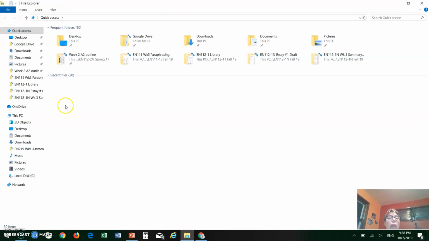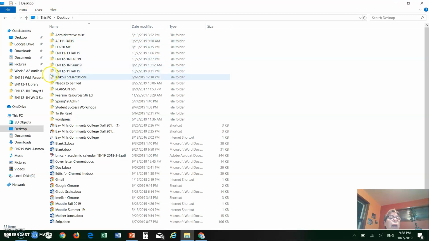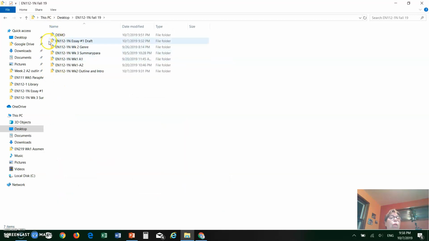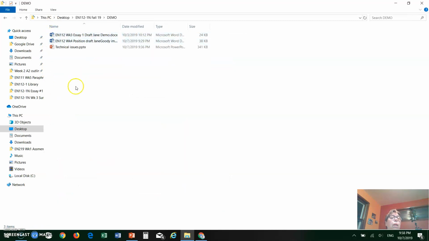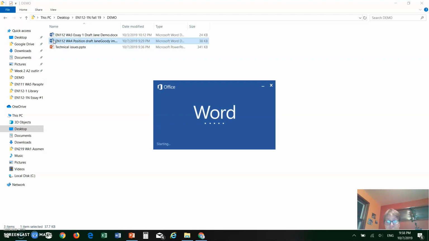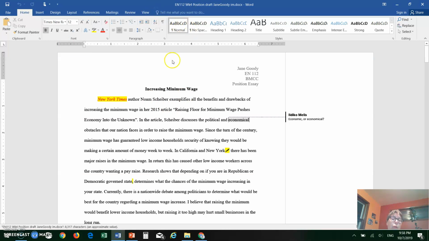Now, let me show you what that file will look like. I prepared a file so that I don't have to expose anyone's name. So let's suppose that somebody named Jane Goody submitted a first draft of a position essay. And when you get your returned file, this is what you should be seeing.